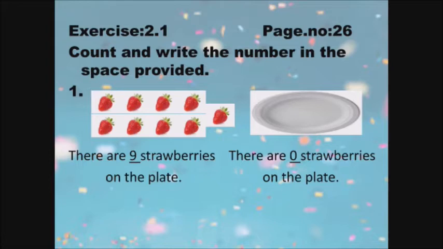In the next picture, there are no strawberries. So no means that is 0. There are 0 strawberries on the plate. Have you understood, children? If nothing is there, that is 0.